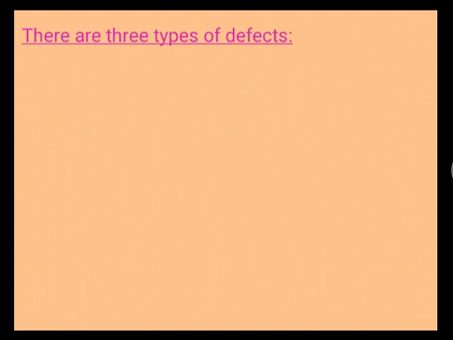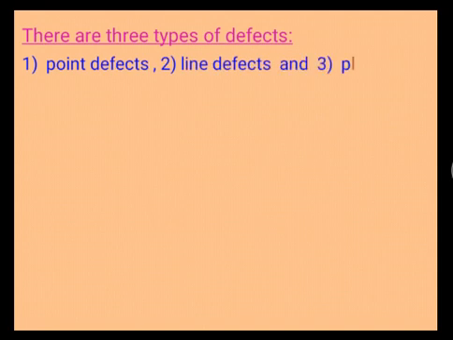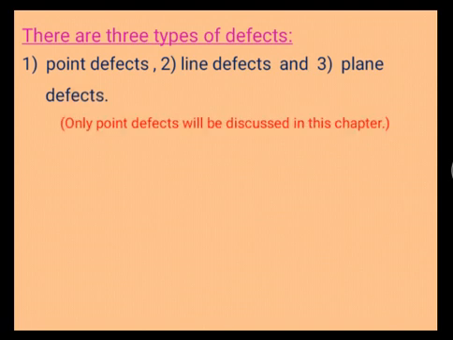There are three types of defects. First is a point defect, second is a line defect, and third is a plane defect. In this chapter, only the point defects are discussed.